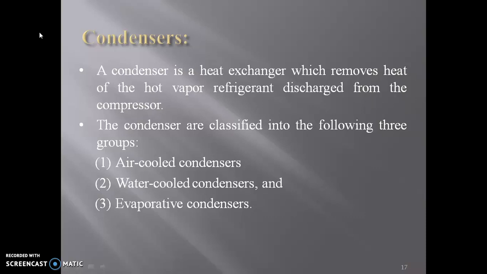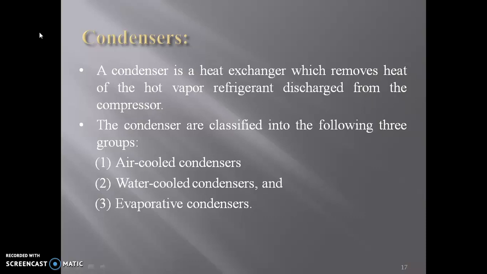Amount of contact means condenser capacity may be varied by controlling the amount of contact between the condenser surface and the condensing medium. This can be done by varying the surface area of the condenser and the rate of flow of the condensing medium over the condenser surface. The portion of the condenser used for liquid subcooling cannot condense any vapor refrigerant. So this is the amount of contact which affects the condenser capacity.